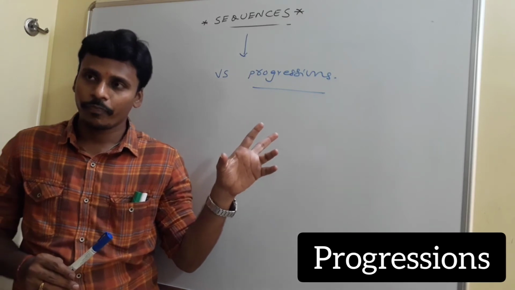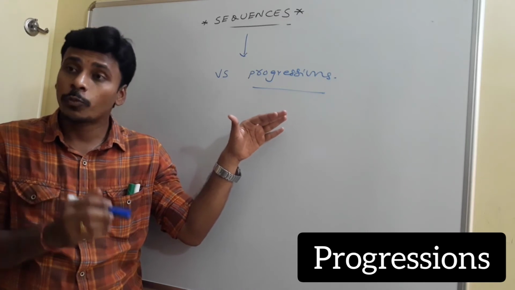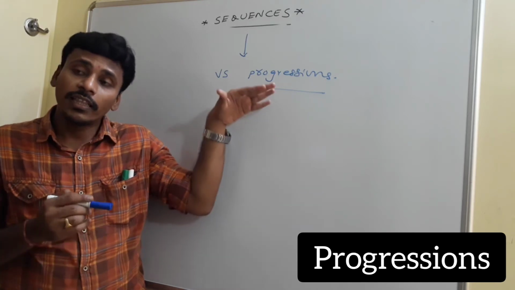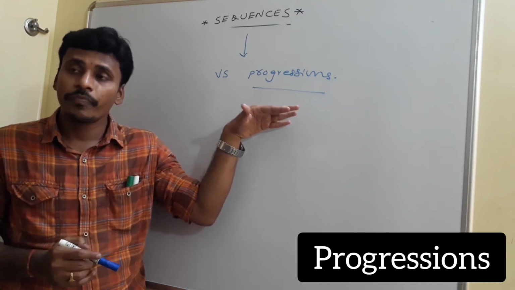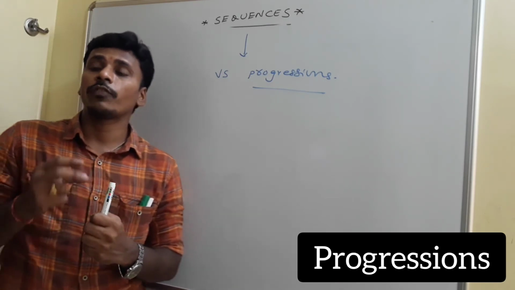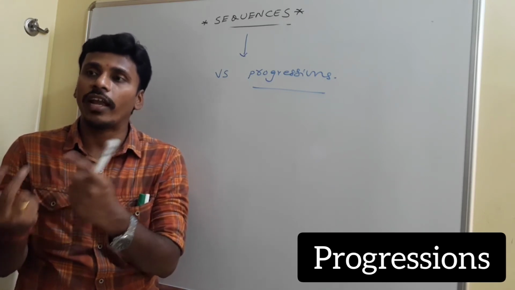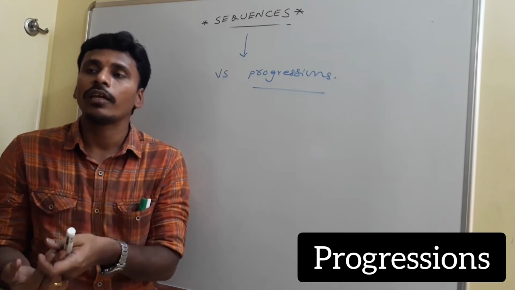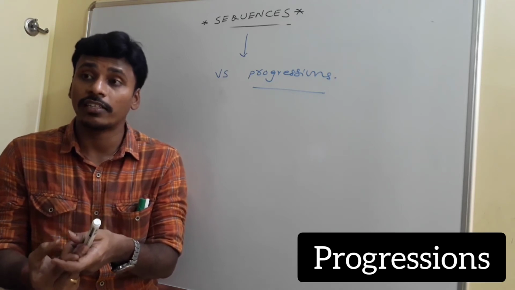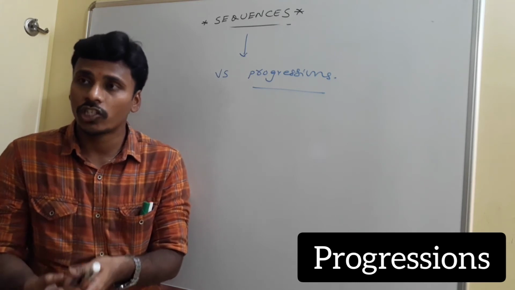I think the definition is clear. Once again I am repeating, progressions are also sequences. Some special sequences are known as progressions. That speciality is, in these sequences, every term is generated from the previous term with one specific rule, with one specific pattern. There is a constant relation between the consecutive terms of the sequence. If there is a specific relation between the consecutive terms, then we call it a progression, or otherwise we just call it a sequence.